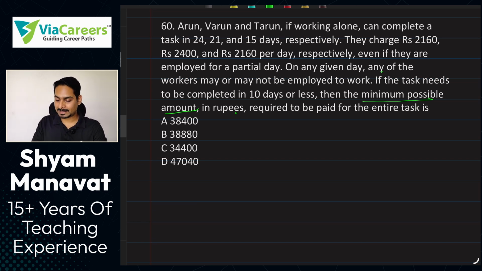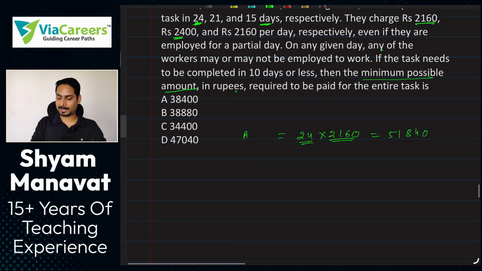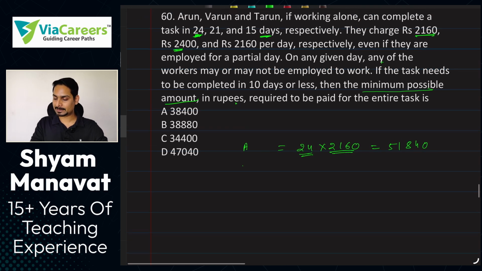So let's take their initials. If we talk about Arun, Arun is working for 24 days and he is charging 2160 per day. Did you understand? 24 days, and he is charging 2160 per day. So how much total, if only Arun is working, does it come to? It comes to 51840.